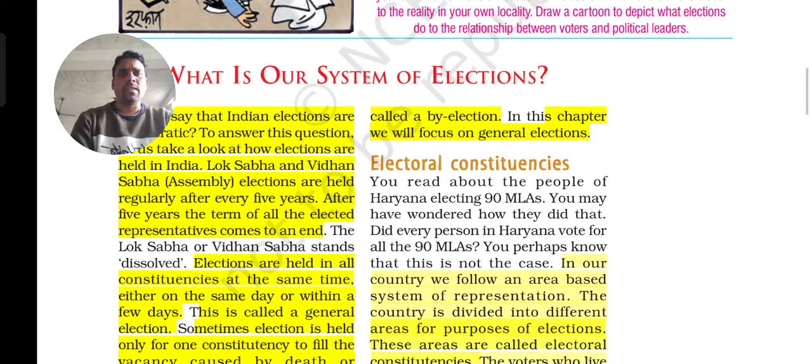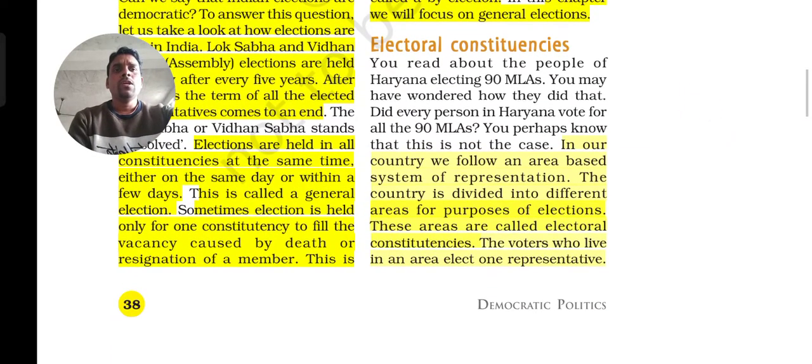This type of election is known as a general election, where the right is given to the people all over the country to choose their own representatives.